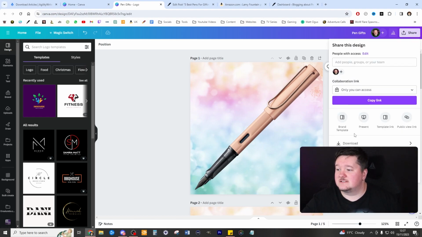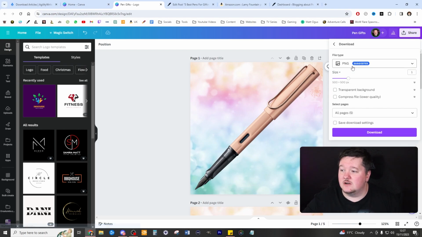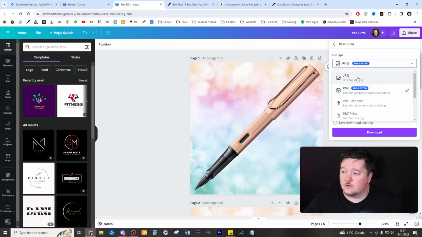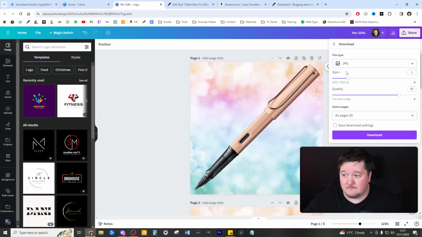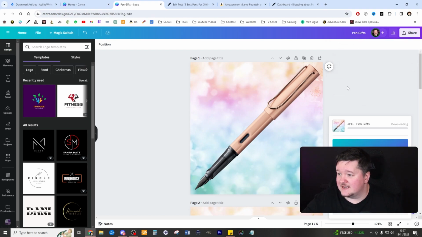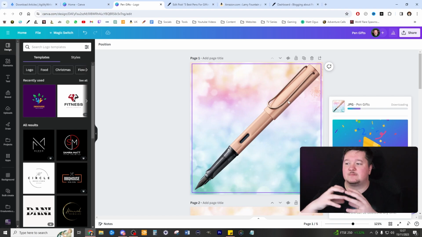Now, I just simply press share, download, change to JPG for a smaller file size. So basically the article will load a lot quicker as a result. We don't need it 500 by 500. You can put it, but I'm just going to change that down to like 438 by 438. It's up to you what you want to do. Quality, I keep it at 80. Download. This will create a zipped file.